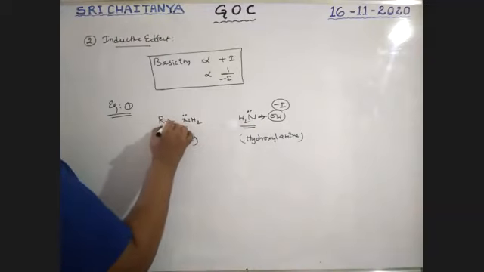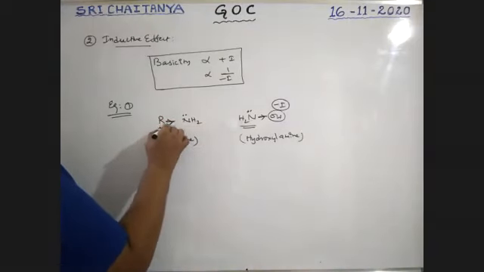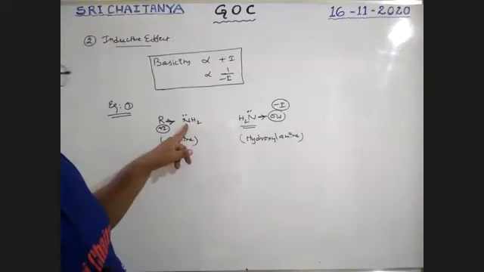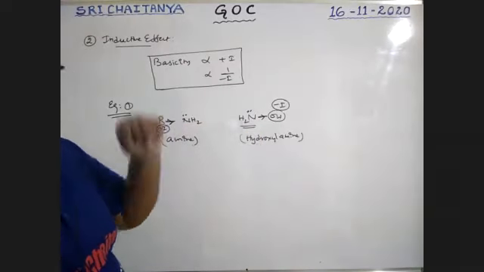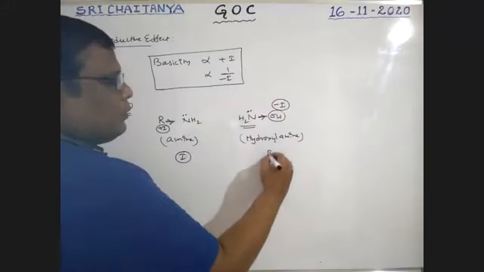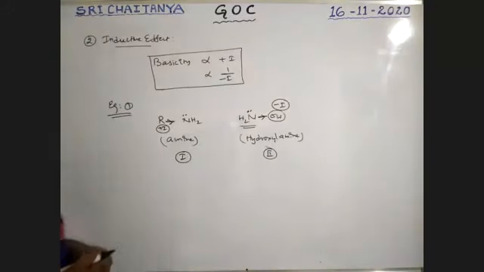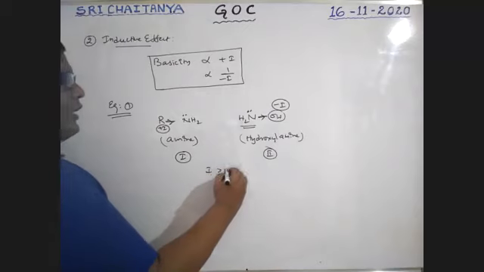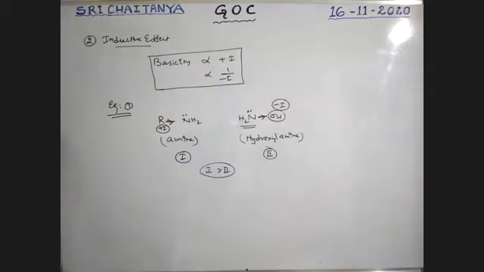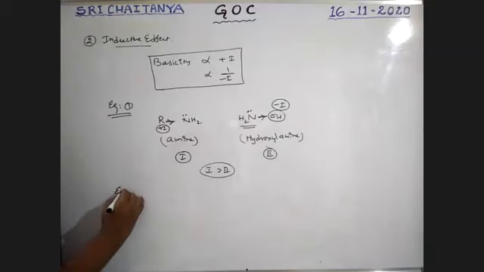Here an alkyl group is electron donating. It is a plus I group, boys. Plus I group increases electron density on nitrogen. Minus I group decreases electron density. Tell me among 1 and 2, which one is more basic, boys? 1 or 2? Yes. Therefore, 1 greater than 2 is the basicity order. Next, second example. Example 2.